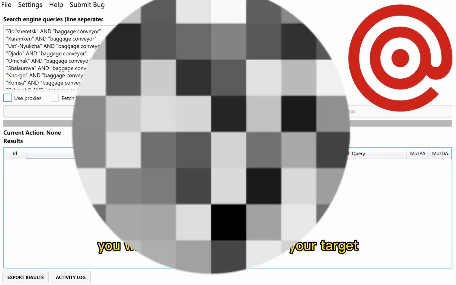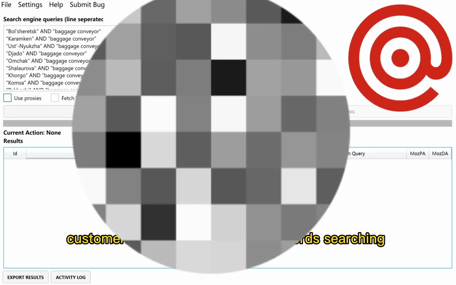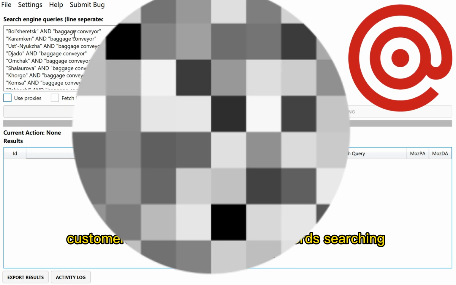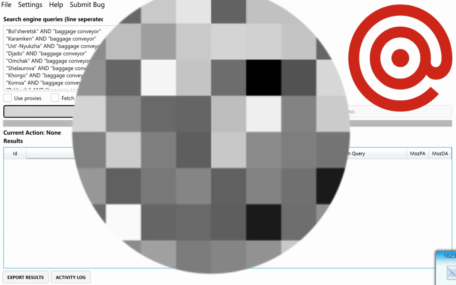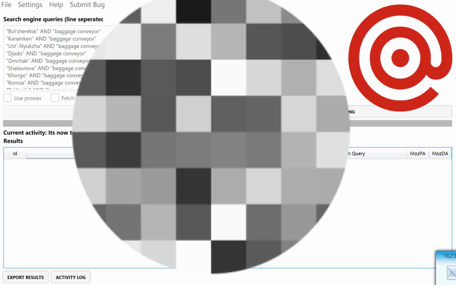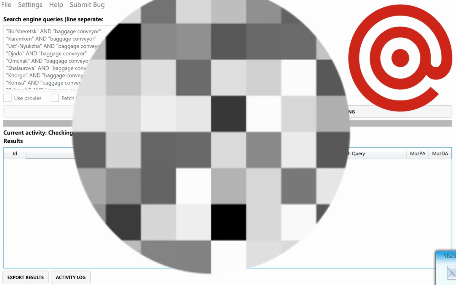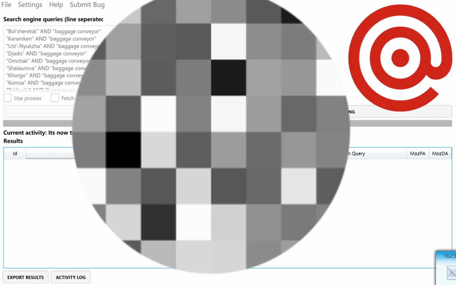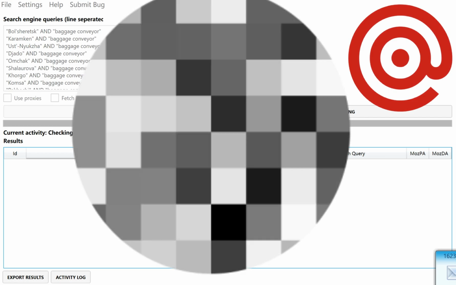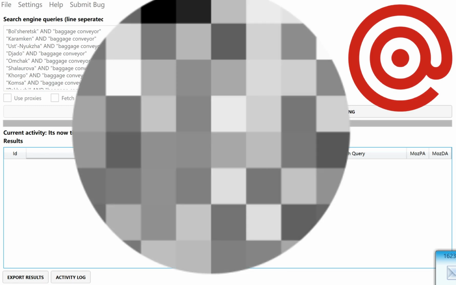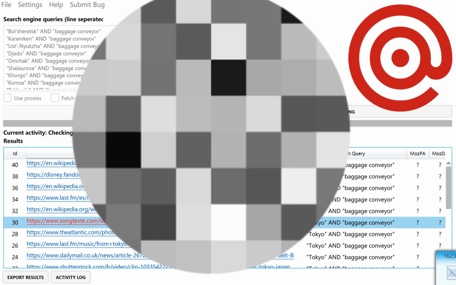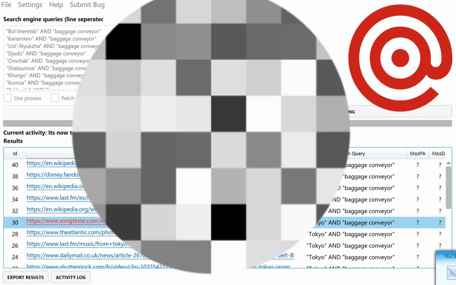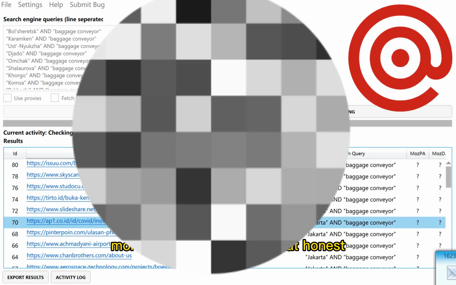You will get many websites of your target customers based on your own keywords, searching keywords, right? Very easy, right? Proxies, more good proxies, more searching results. Is that understood?